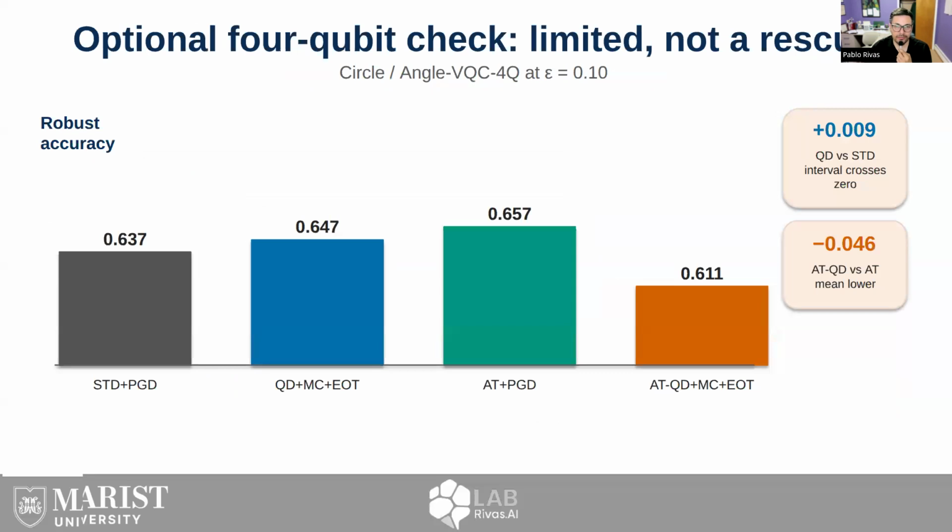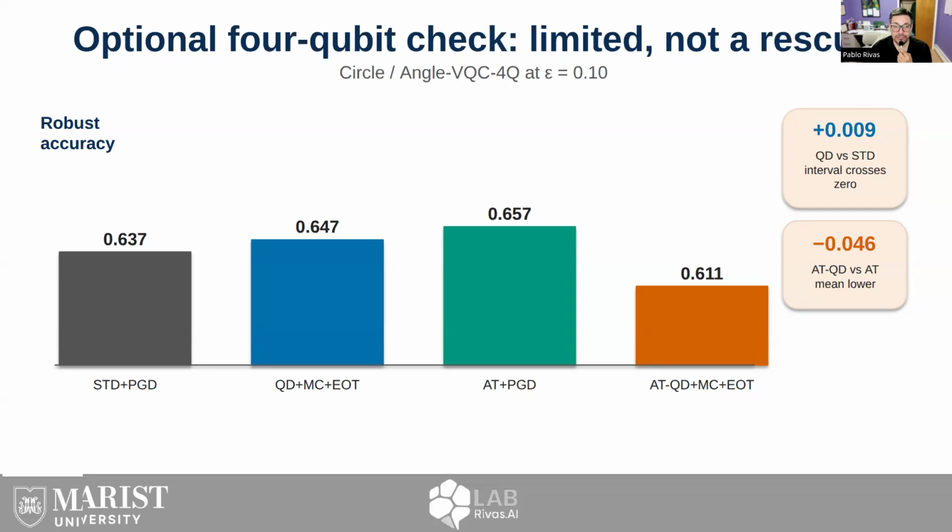We also ran a 4-qubit confirmation check on the circle task. This was deliberately separated from the required study, so we do not claim scaling behavior. The dropout alone method is slightly above standard training in mean robust accuracy, but the interval crosses 0 and the effect is small. More important, the combined adversarial training plus dropout method remains below adversarial training alone in mean robust accuracy. So the optional check does not rescue the defense claim.